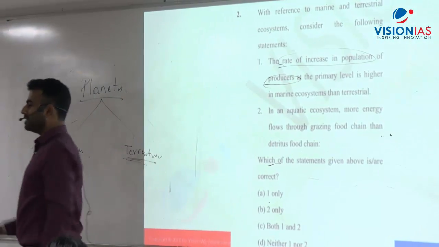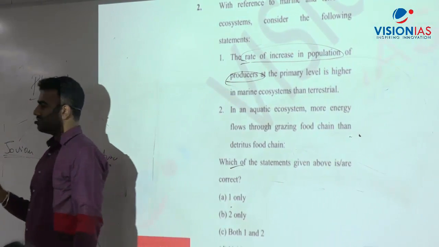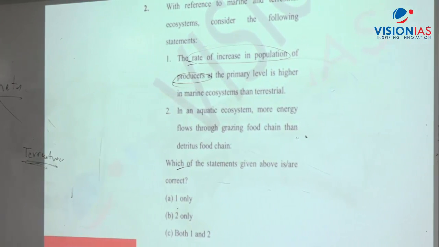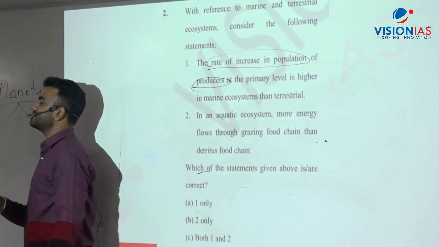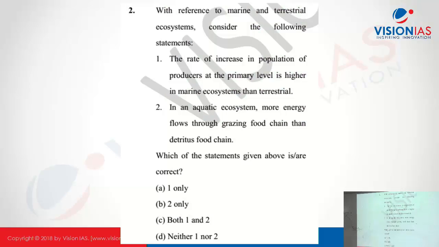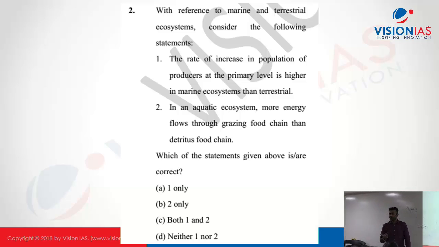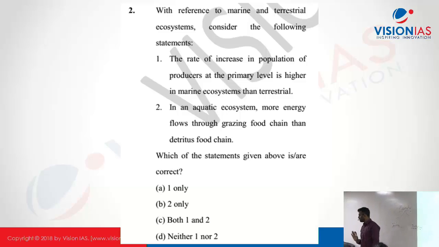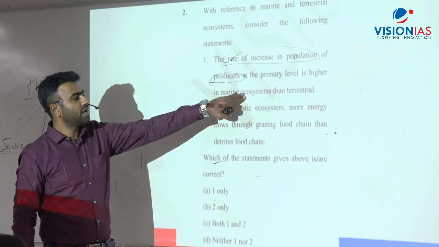Producers कौन सा होता है? At the lowest level. Okay, in case of terrestrial ecosystem, they are plants. In case of aquatic ecosystem, they are phytoplanktons. So what is the difference between the producers of aquatic and terrestrial ecosystem? Phytoplanktons are small. Many of them are unicellular, very primitive. But terrestrial plants are more advanced and larger. So plants in the terrestrial ecosystem would take much more time to grow than the phytoplanktons. That is why the rate of increase of population at primary level is higher in the marine ecosystem.